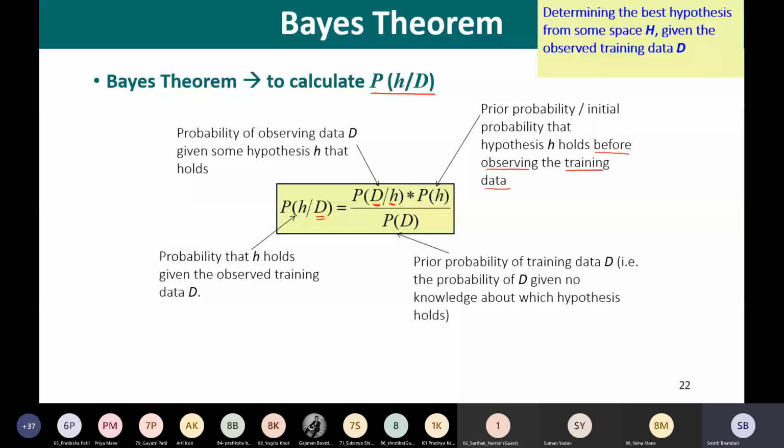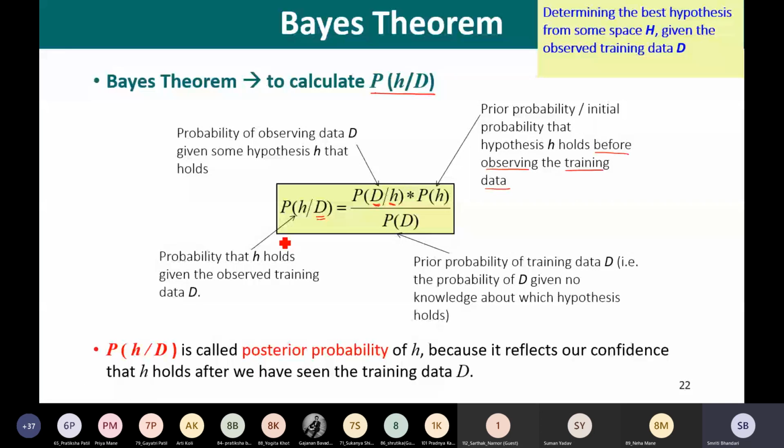This probability of H given D is also called the posterior probability of H, because it reflects our confidence that H holds after we have seen the training data. So this probability of H given D is also known as the posterior probability.